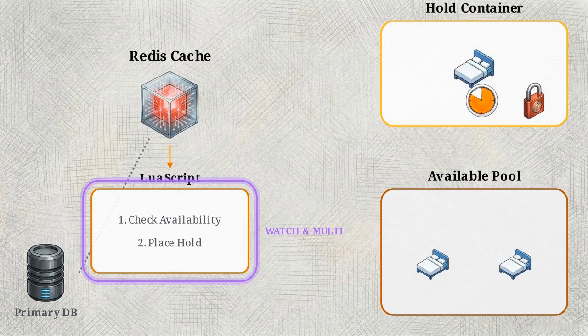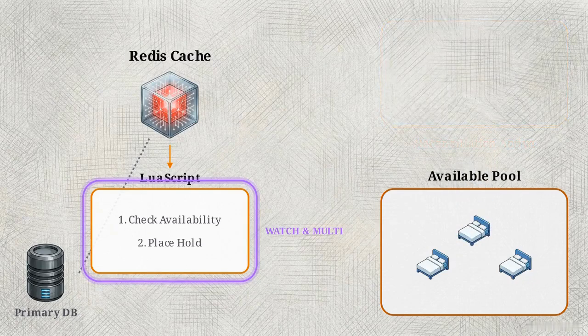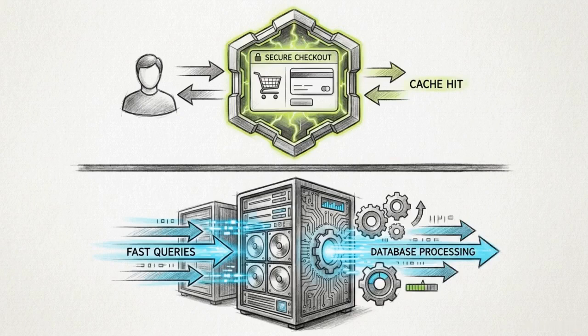That active soft hold is assigned a time-to-live countdown, typically 10 minutes. If payment fails or the cart is abandoned, the timer expires. A reconciliation mechanism detects the expired hold, dissolves the lock, and automatically routes the inventory back into the available pool. The soft hold paradigm isolates the delay of payment processing. It guarantees inventory exclusivity for the buyer during checkout, while completely protecting the transactional database from prolonged locks.